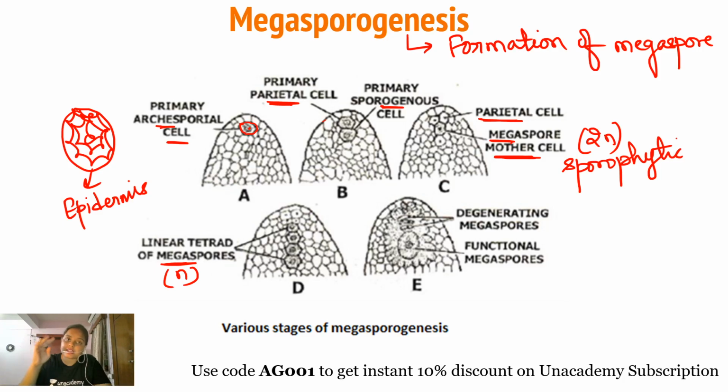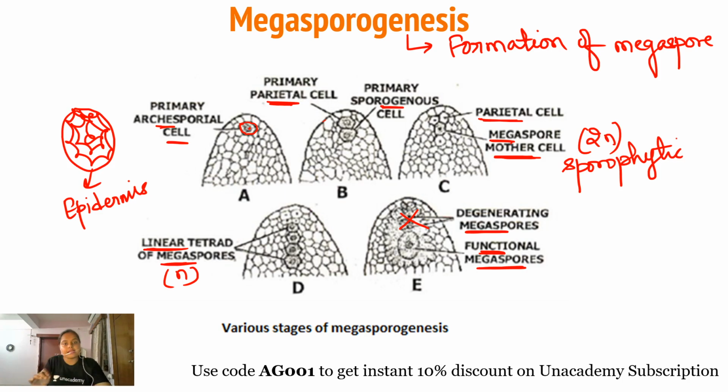So we know that in meiosis, four daughter cells are formed. From this megaspore mother cell, four megaspores are formed. These four megaspores are arranged in a linear manner. That is why it is mentioned over here, linear tetrad. Out of these four megaspores, three will degenerate, and only one remains, which acts as the functional megaspore.